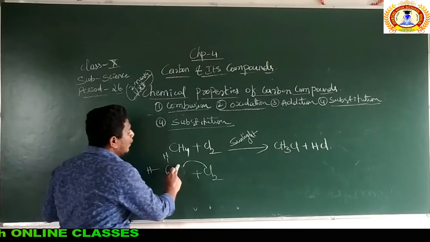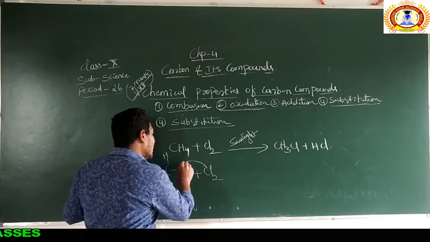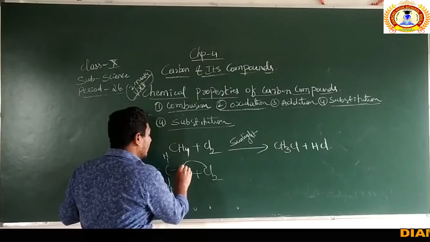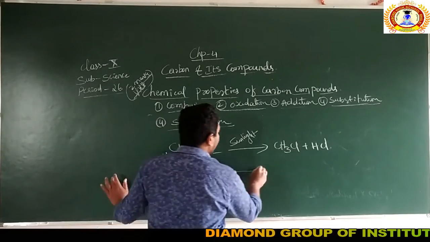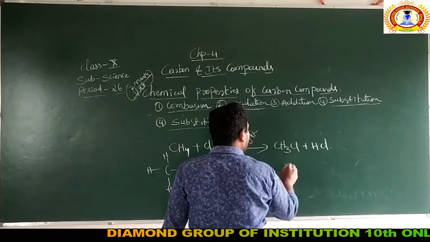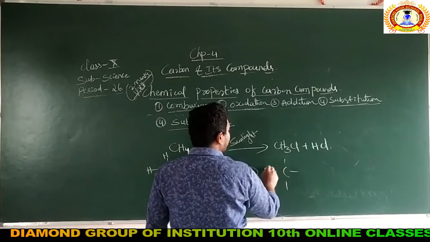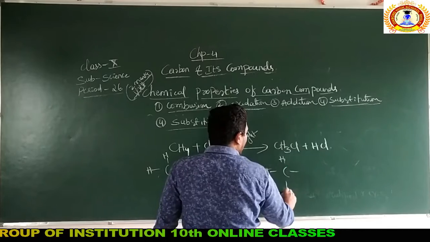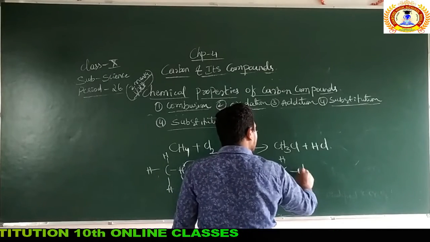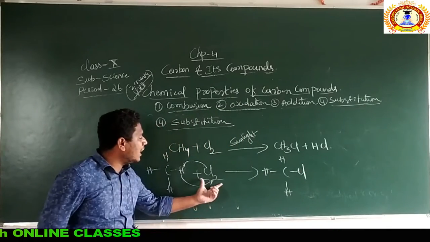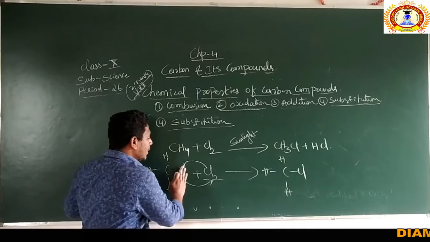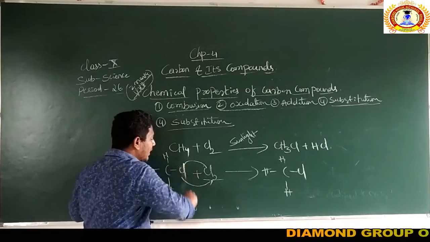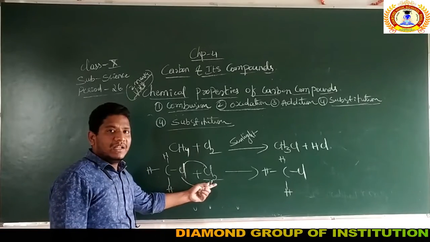Simple. One hydrogen is replaced, and that hydrogen will go to this side. So it will become C, how many hydrogens? 3 hydrogens. One will be Cl. So out of 2 Cl, 1 Cl is situated here, and one more Cl is remaining there.